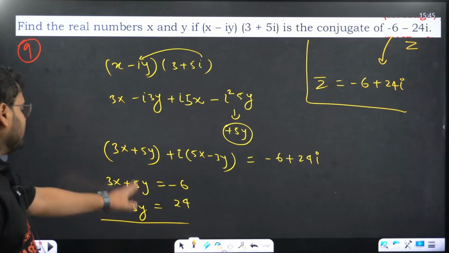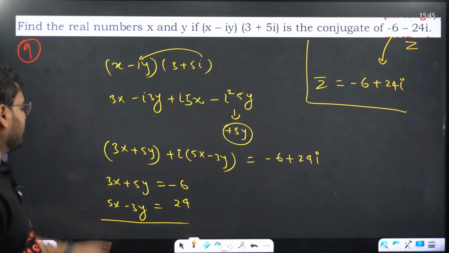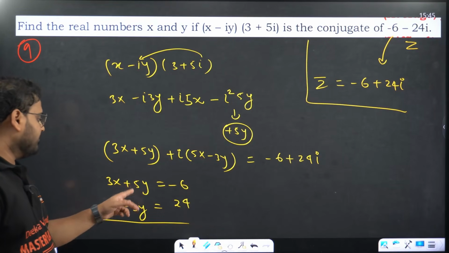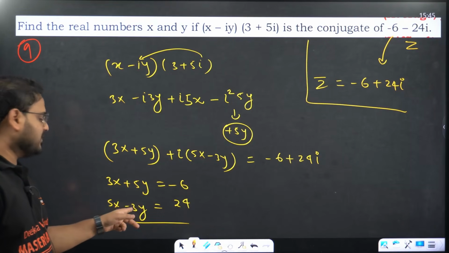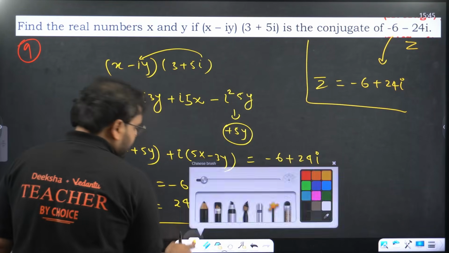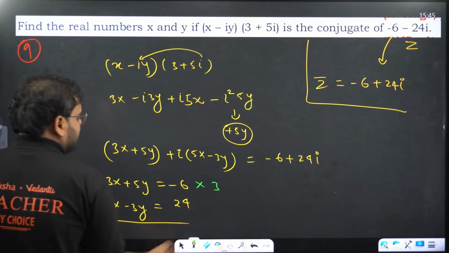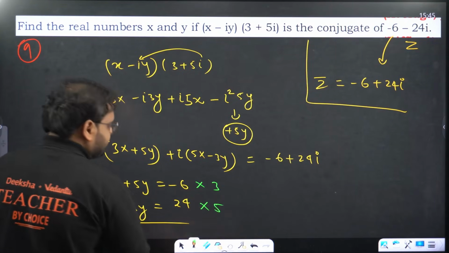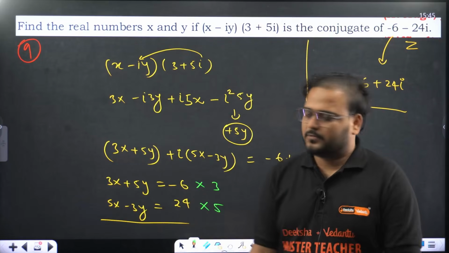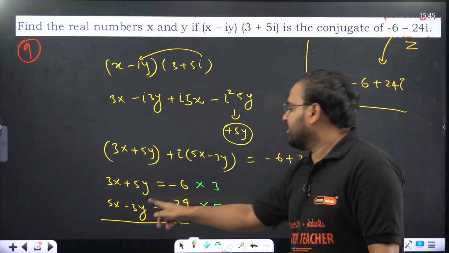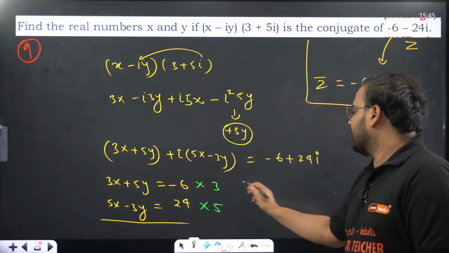Okay, I can see this is coming as, I can cancel this over here, no, because this is 5y, this is minus 3y. We'll do what? Multiply this with 3 and this with 5. Look, 5 into 3 will be 15, 3 into 5 will be also 15. Okay. Write this again.